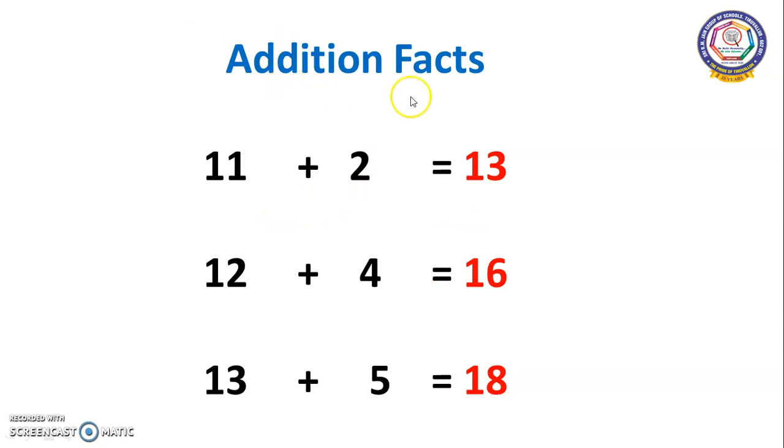See the heading, addition facts. 11 plus 2 is equal to. See, 11 in the mind, 2 in the fingers. 11 after, 12, 13. Finally, you got 13. 12 in the mind, 4 in the fingers. 12 after, you have to close each and every finger when you are counting forward. 12 after, 13, 14, 15, 16.